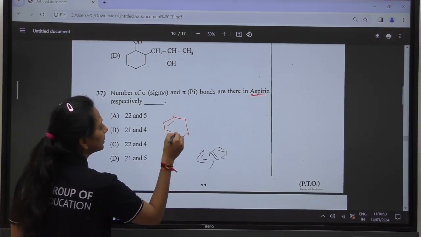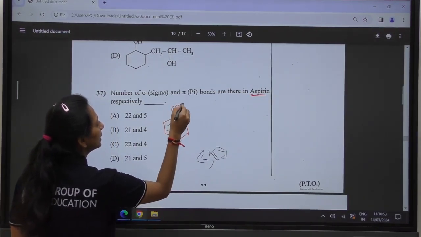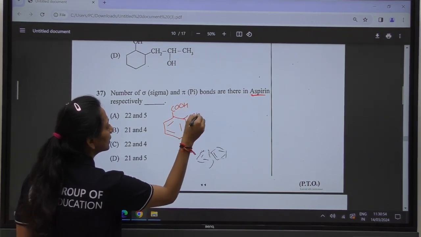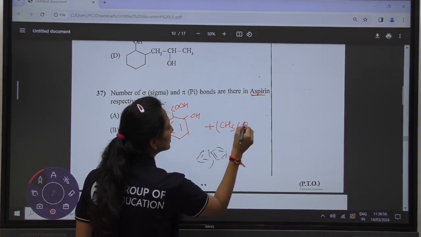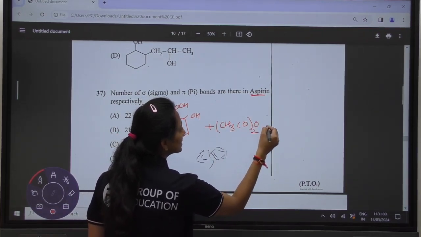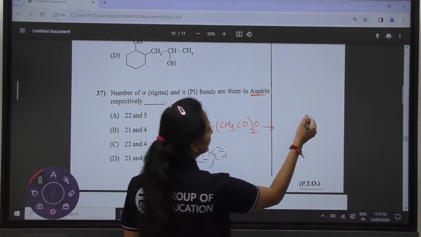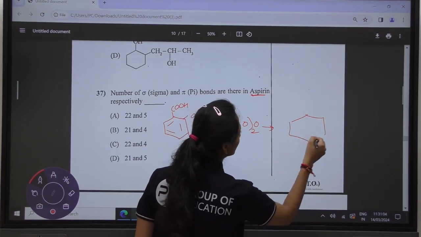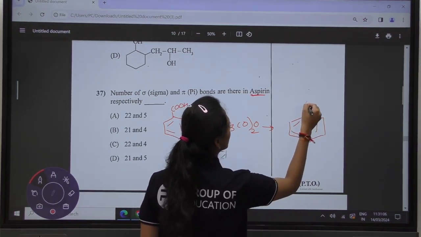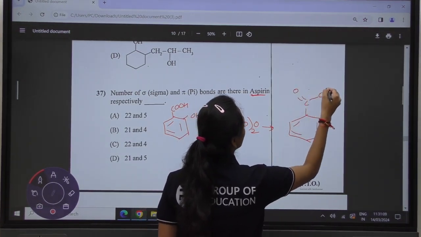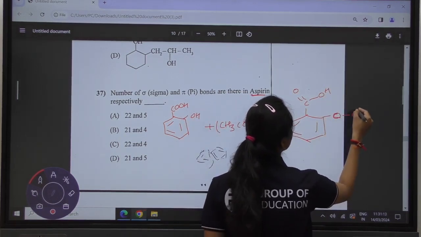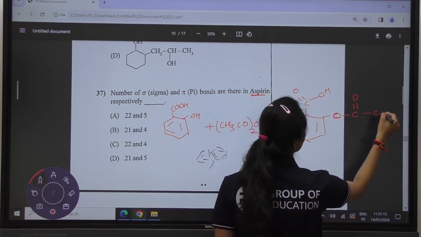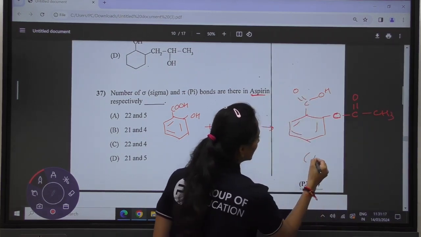Aspirin can be prepared by treatment with acetic anhydride, which forms the compound known as aspirin. The complete structure of aspirin has COCH3.